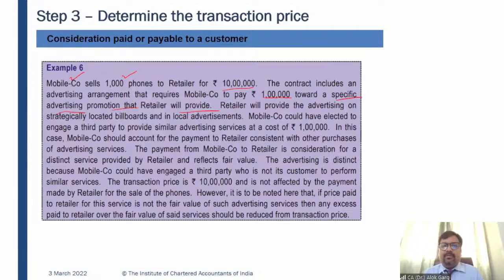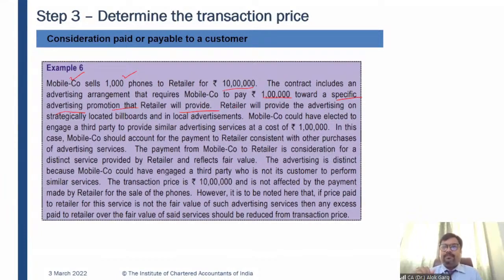For example, let's say Samsung is selling 1,000 phones to Chroma. There is a Tata Chroma, and this contract includes an advertising arrangement which Chroma will provide to Mobileco, and Mobileco will pay 1 lakh rupees towards that promotion.